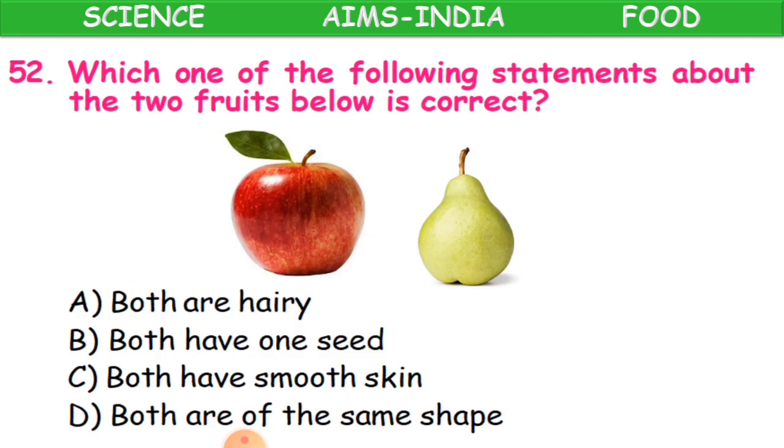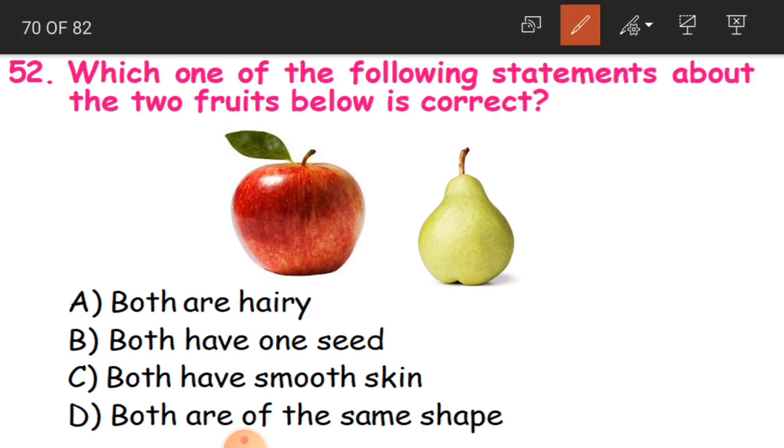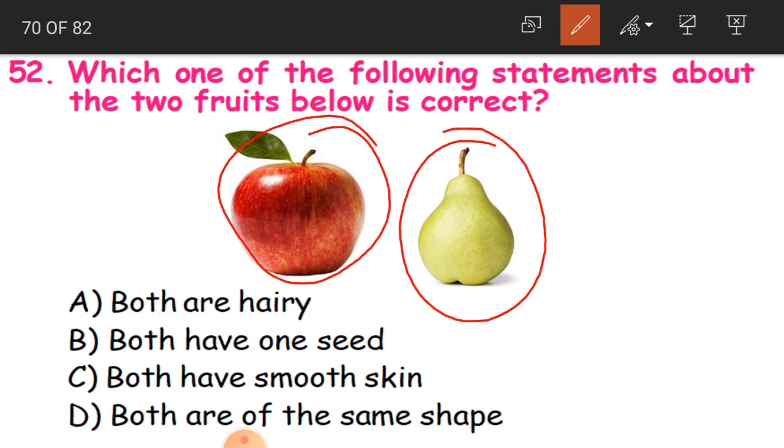52nd question, children. Which one of the following statements about the two fruits below is correct? So you have got two fruits here, apple and one pear. What are the statements which are true about these two fruits?